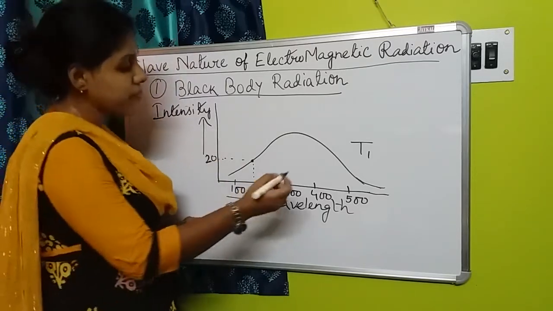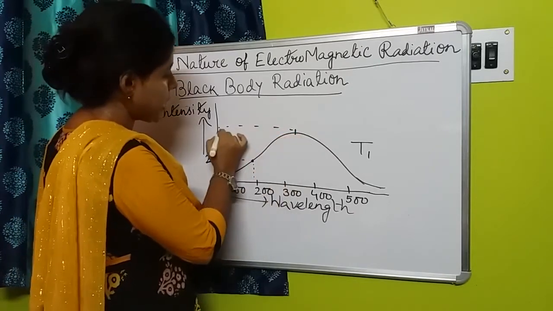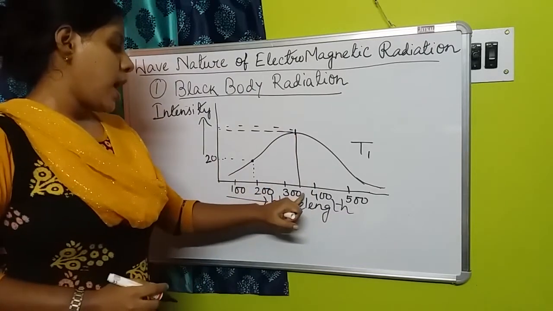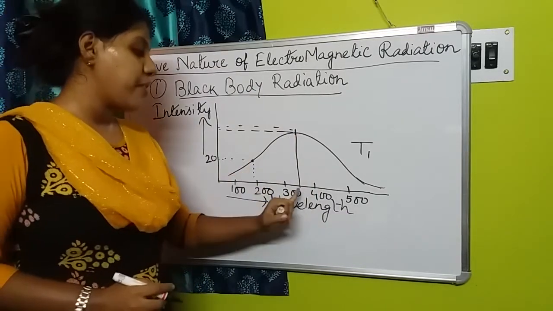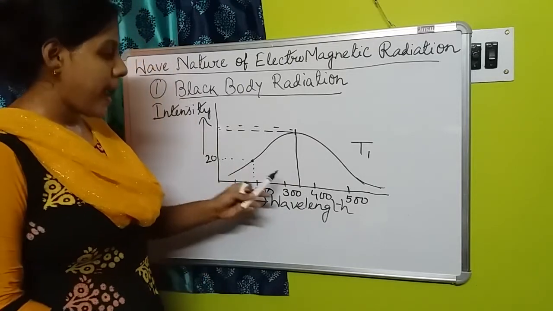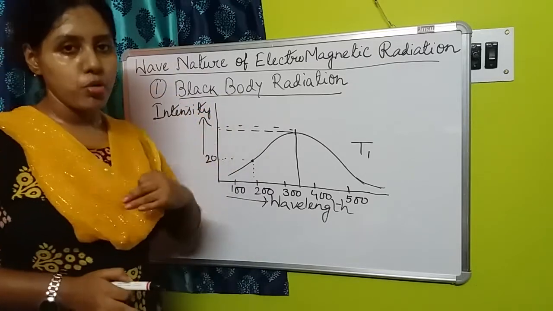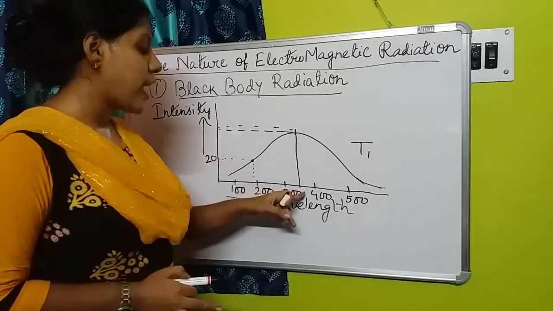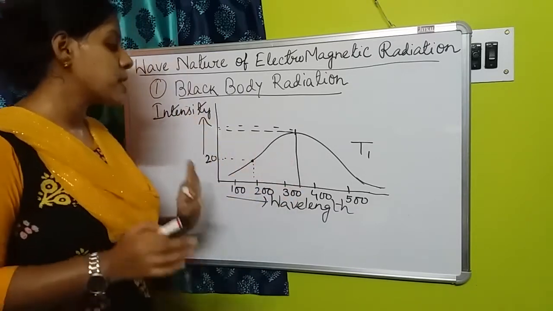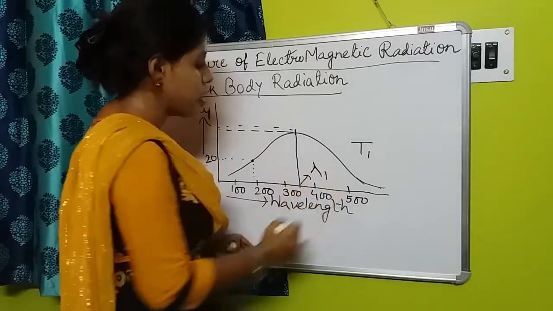But see the maximum point of this curve. That is the maximum point of this curve, a value between 300 and 400, suppose that is 350. At this temperature we are getting the particles at a maximum amount, and that's why this wavelength is showing higher intensity. We could say that this wavelength is lambda 1.